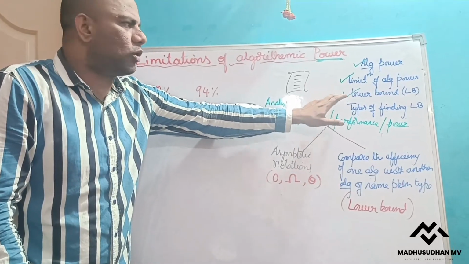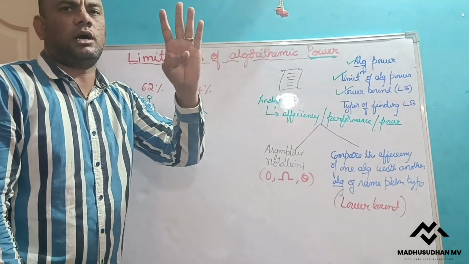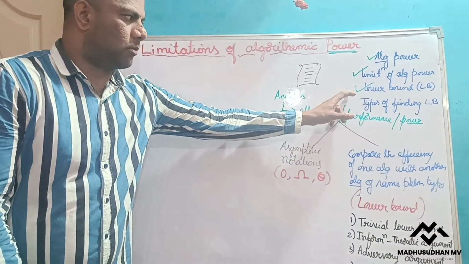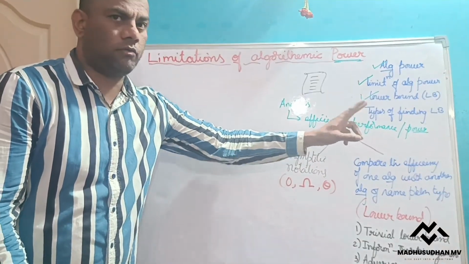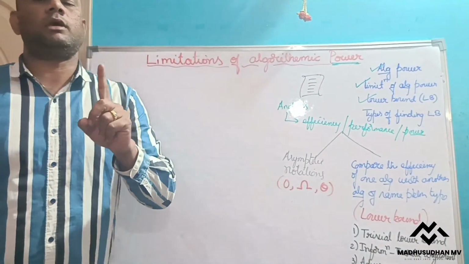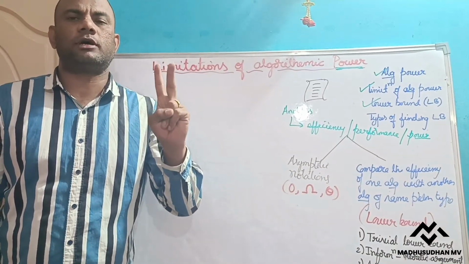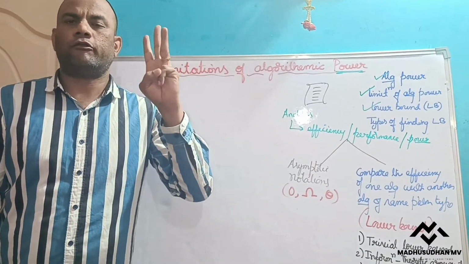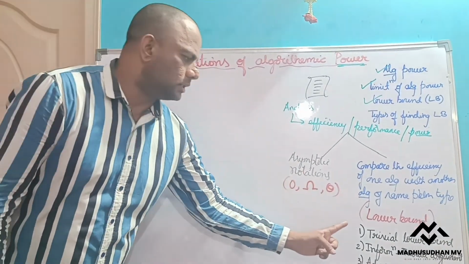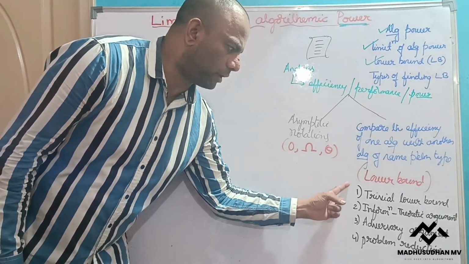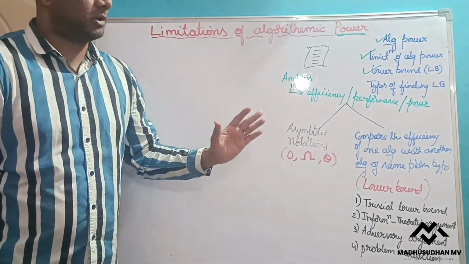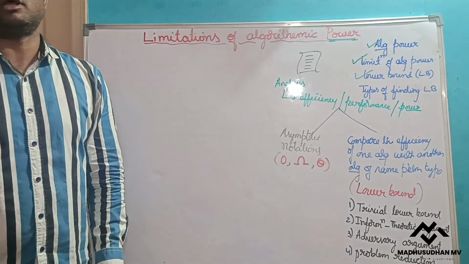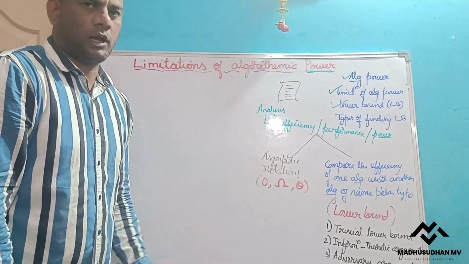Now, in order to know the lower bound of any algorithm, we have 4 types. So to find the lower bound, we have 4 types. One is trivial lower bound, second is information theoretic argument, third is adversary argument, fourth is problem reduction. So these are the 4 methods to find the lower bound of any algorithm. Now let us see one by one how these methods are used to find the lower bound. Okay, now the first one, trivial lower bound.